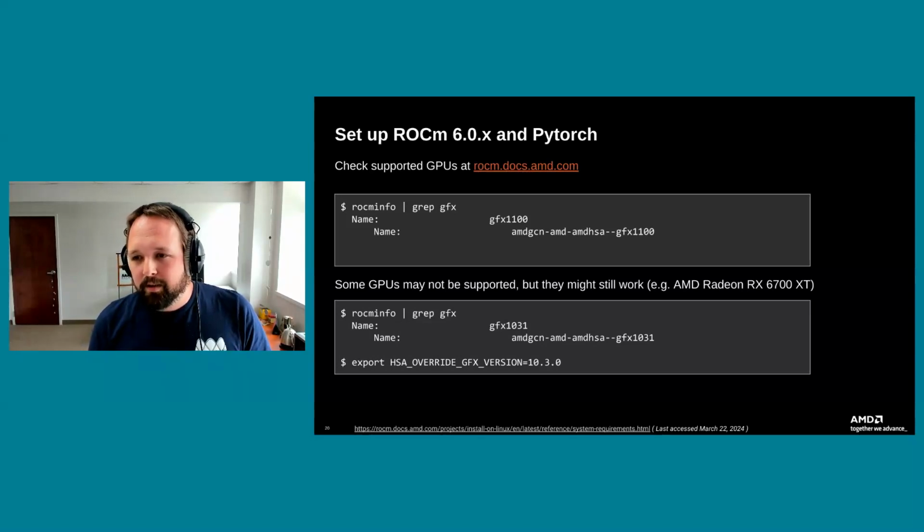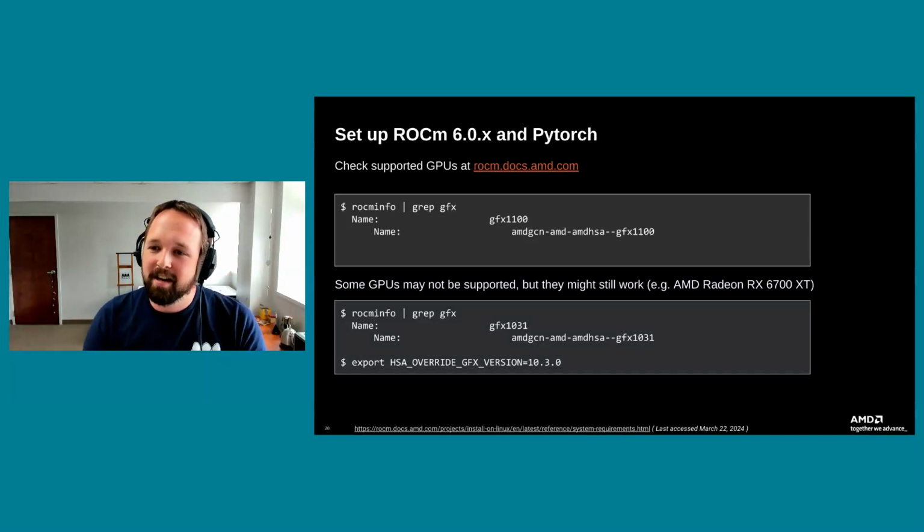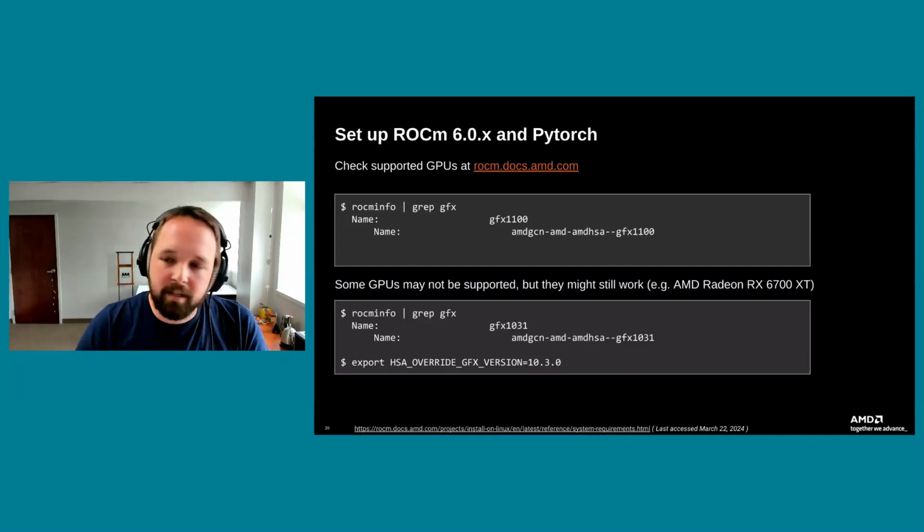10.3.1. Really all that matters is the minor version. So 10.3.0 is just fine. Those two GPUs with 10.3.0 and 10.3.1 actually have the same microarchitecture. And there's an environment variable you can use to override what the whole system sees the GFX version is.